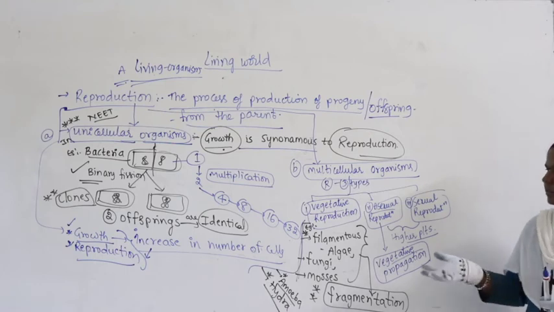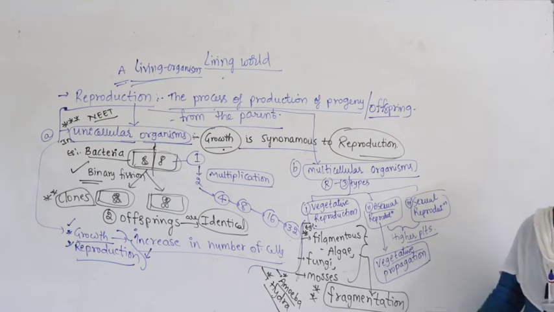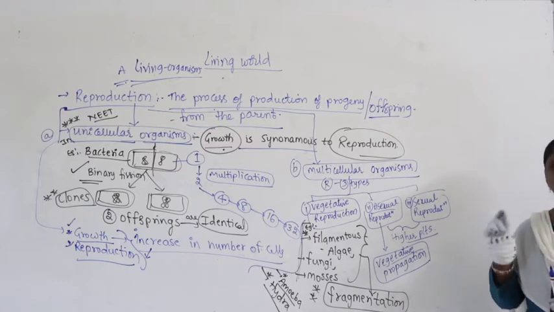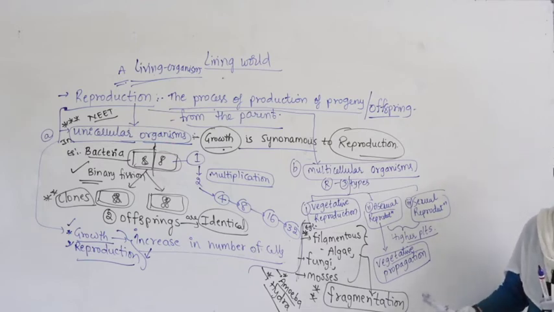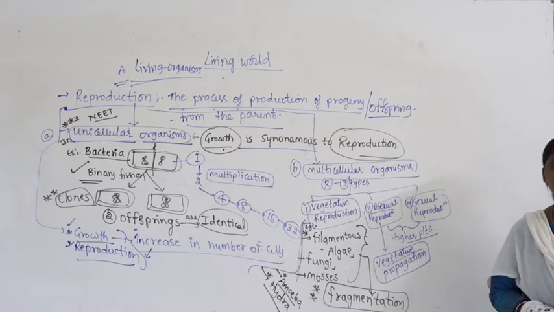So far we have discussed so many examples, like in morphology. That is what I told you: in every chapter morphology is very, very important. Most of the concepts are related to examples of morphology.